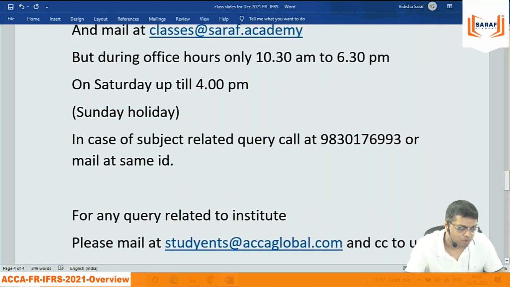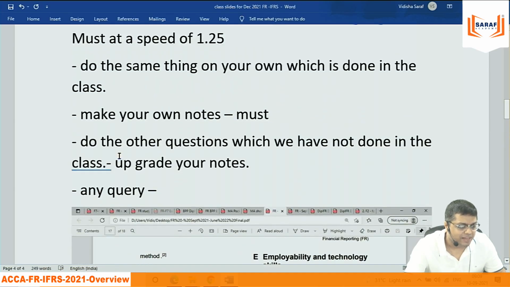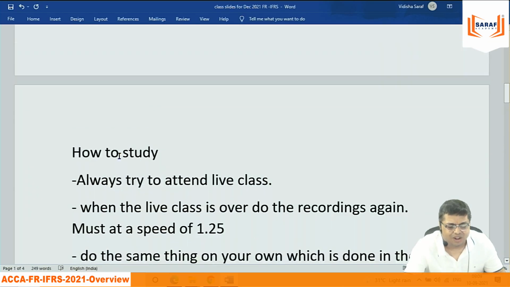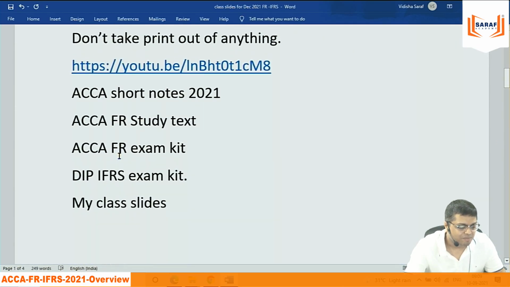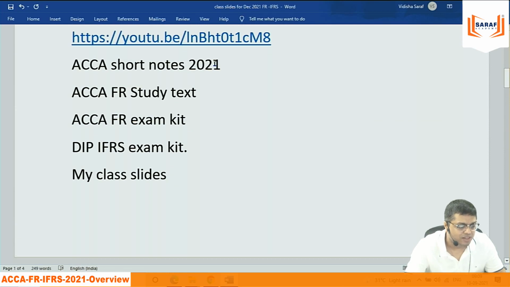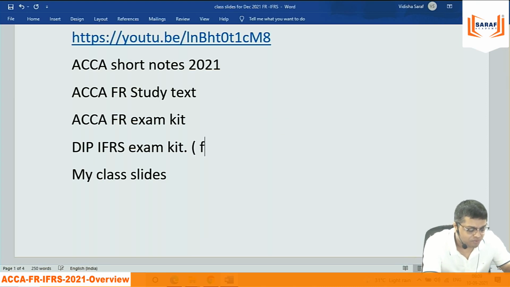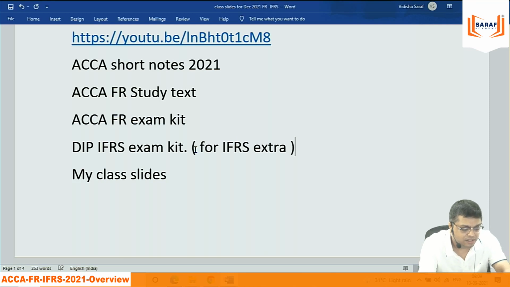Yes, same notes. Because if you read the IFRS notes, the same language is written, there is no need. Every student should be referring to this only. ACCA short notes, study text, exam kit. An IFRS student can refer to the exam kit of IFRS also. Even for IFRS extra. Just this, nothing else.